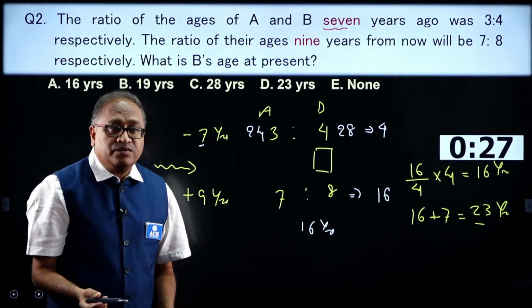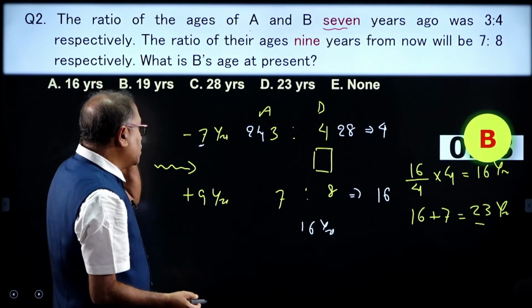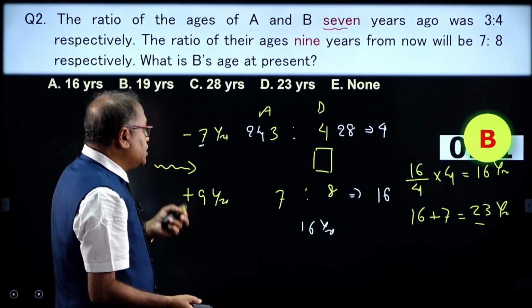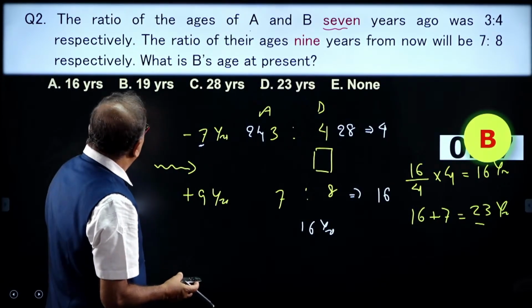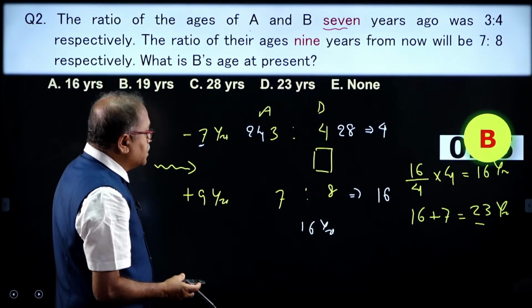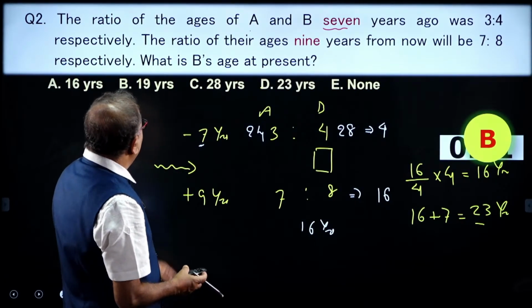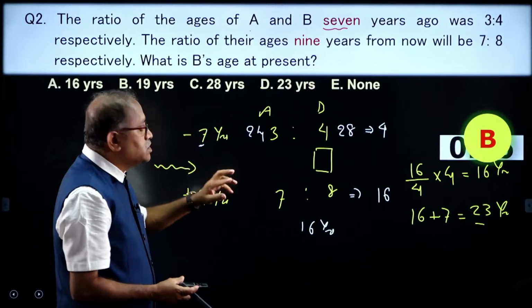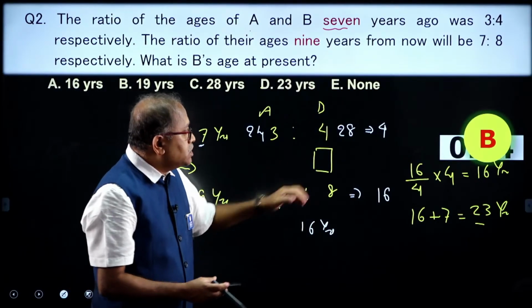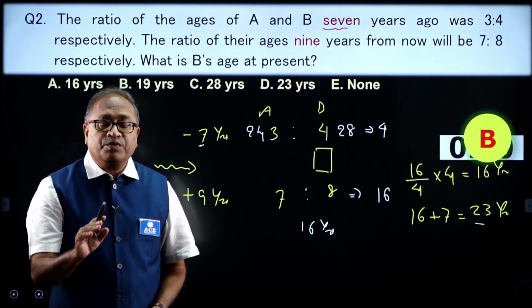Sorry, I forgot to give you the time. Option choice D in this case. No, it is not option choice B. It is option choice C. If in case of A, then 19 years is okay. So, the option choice is wrongly mentioned here. Anyhow, I hope you people are understanding it.